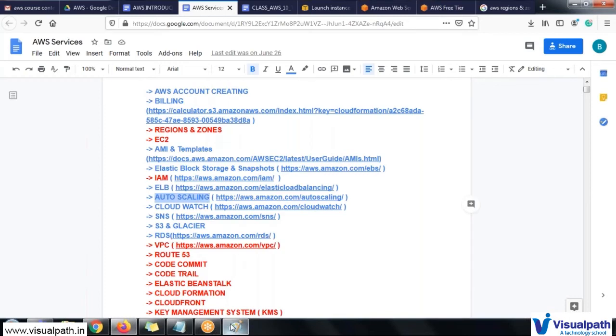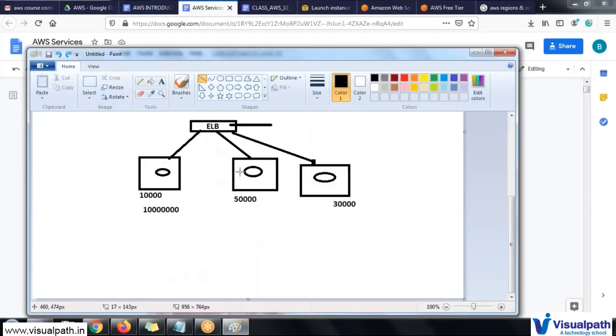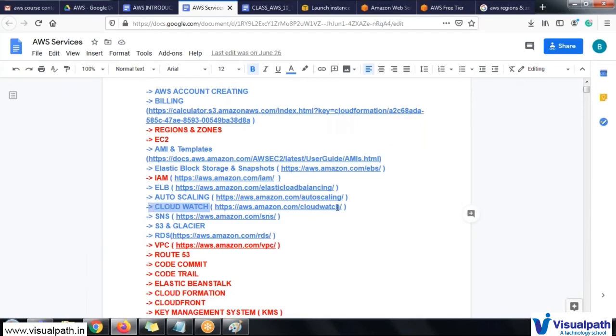As I said, automatically the load will come and the load will go. So who will monitor it? We are not going to sit the entire day and see how much load is coming and how much load is going, like CPU utilization reaching 100%, or less than 100%, and a machine is being created or going down. There is another service called CloudWatch, which is nothing but a monitoring tool for the AWS services.